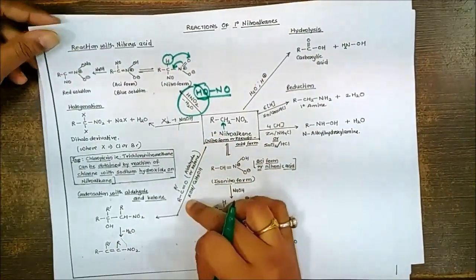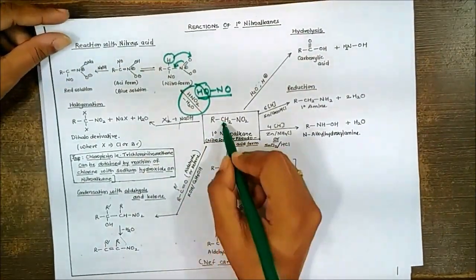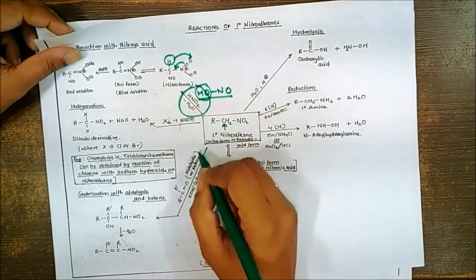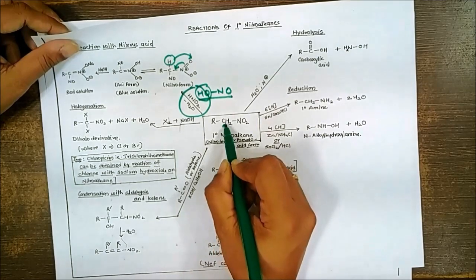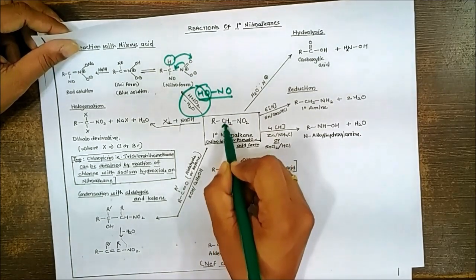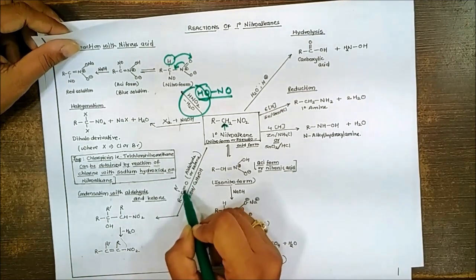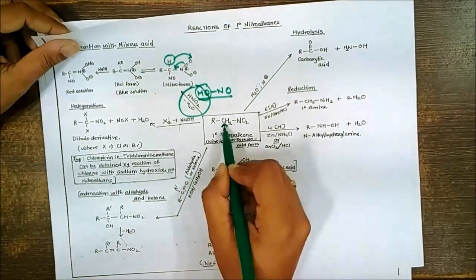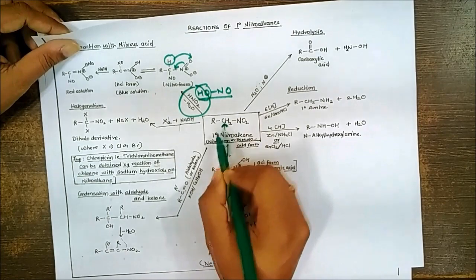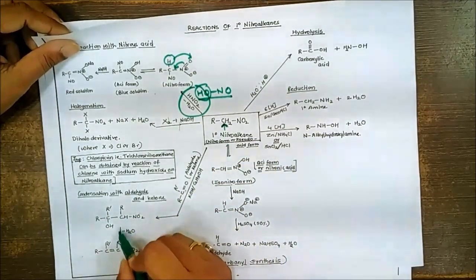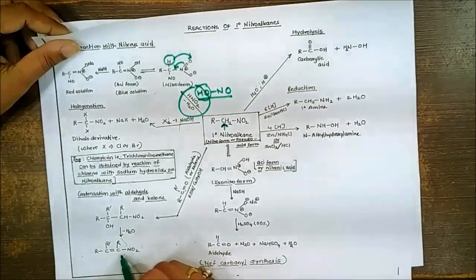Next, reaction with the aldehyde. Aldehyde will give you a simple condensation reaction, which is kind of like an aldol condensation. Now here this will lose the hydrogen and this hydrogen will be transferred to the carbonyl. So the carbonyl carbon over here will become OH and this CH2 is going to become CH. So carbon-carbon bond formation will take place. This can lose a water molecule so as to give the corresponding nitroalkenes.